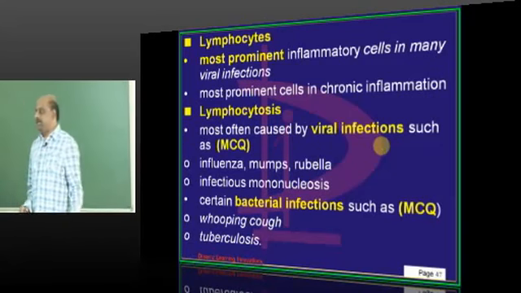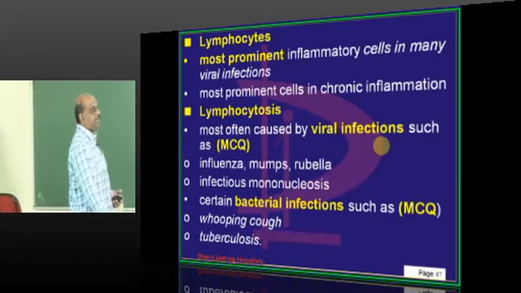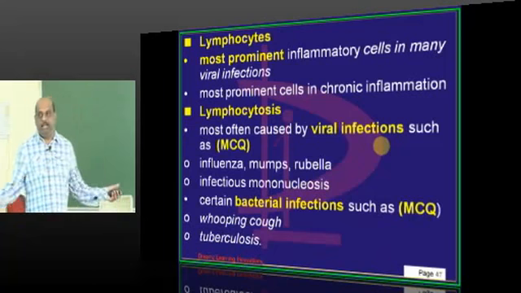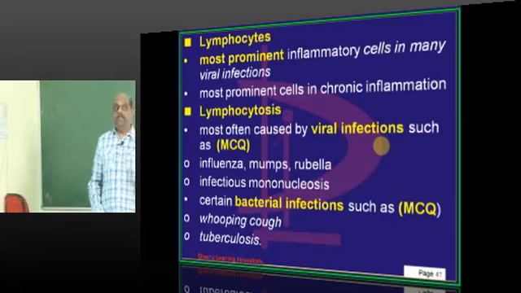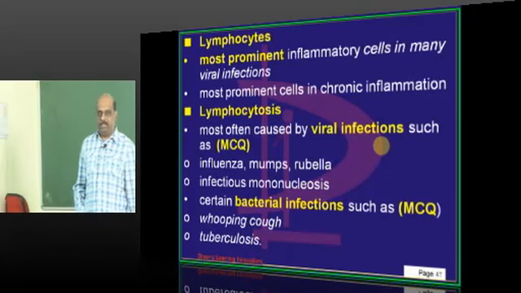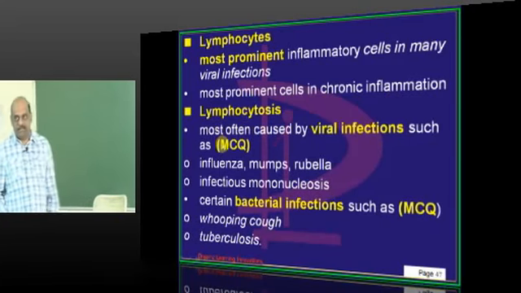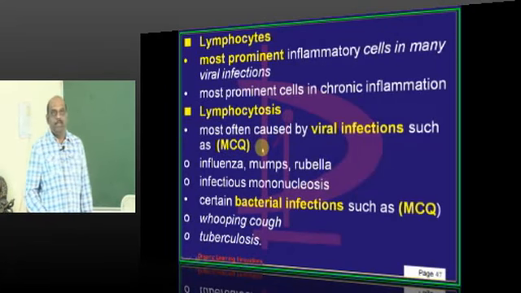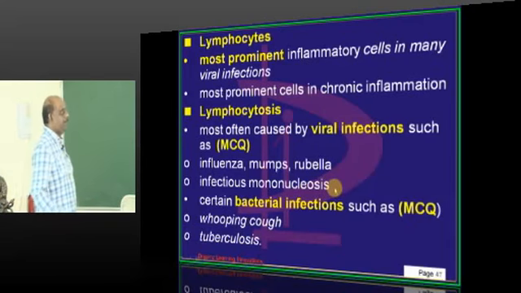Then come the lymphocytes. Lymphocytes are the most prominent inflammatory cells, especially in viral infections. And whenever the inflammation changes from acute into chronic inflammation, how will a pathologist recognize it? By the appearance of the lymphocytes. So what are the causes of lymphocytosis? Viral infections predominantly elicit a lymphocytic reaction. Influenza, mumps, rubella, infectious mononucleosis, etc.